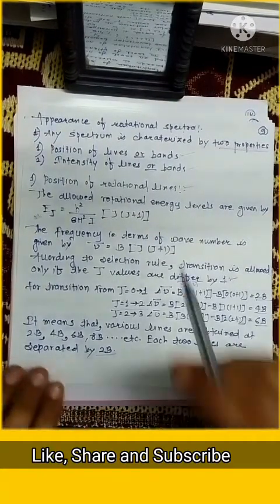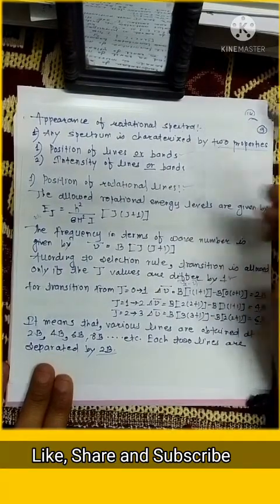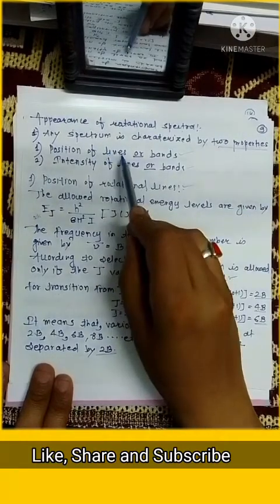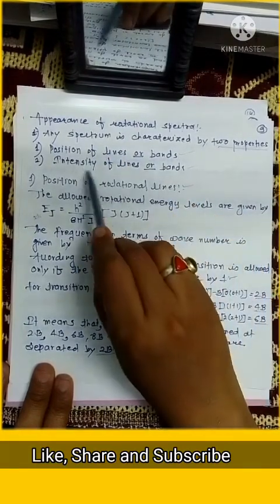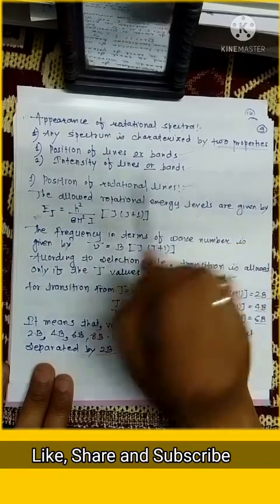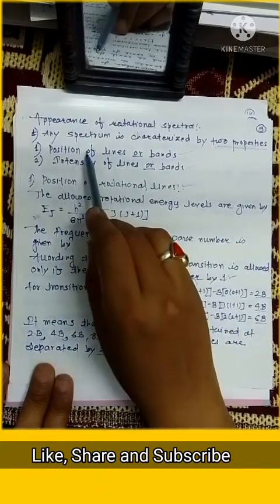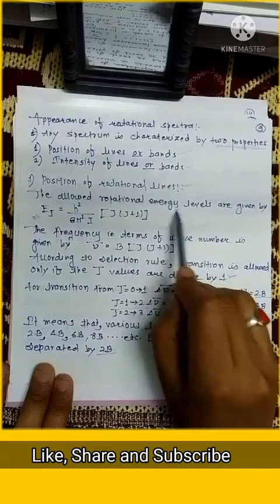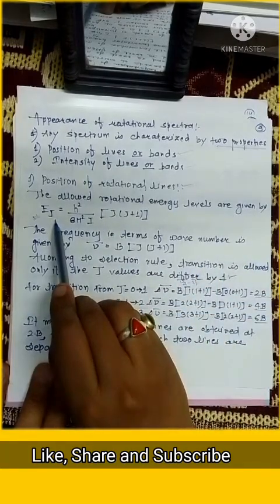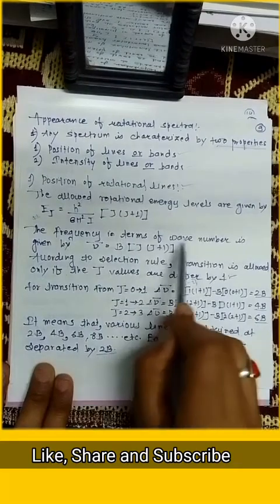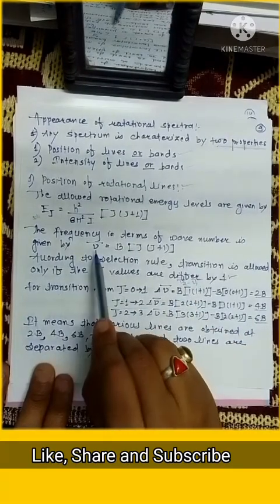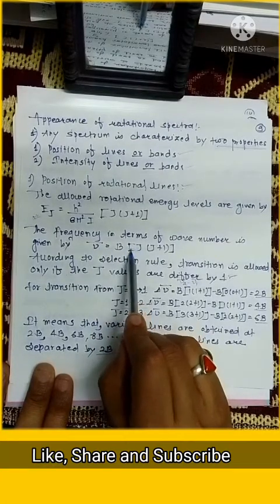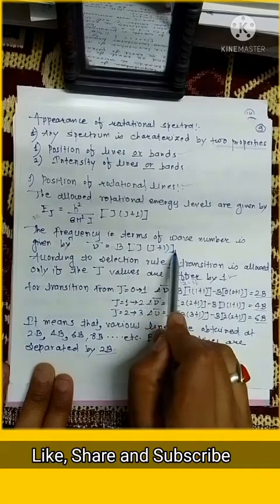Now we are going to see the appearance of rotational spectra. Any spectrum is characterized by two properties: first, the position of lines or bands, and second, the intensity of lines or bands. First we are going to discuss the position of rotational lines. The allowed rotational energy levels are given by this formula. The frequency in terms of wave number is given by nu bar equal to B into bracket J plus 1.